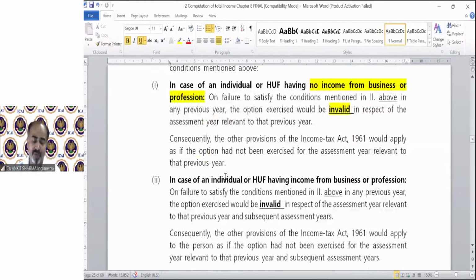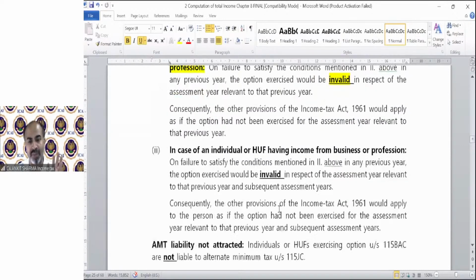Same, if you have business income, and you are also a salaried employee, and you want to claim deduction or exemption of HRA, etc., then again you will be left out of this section and you have to pay tax as per the normal provisions of that year or the subsequent years also.